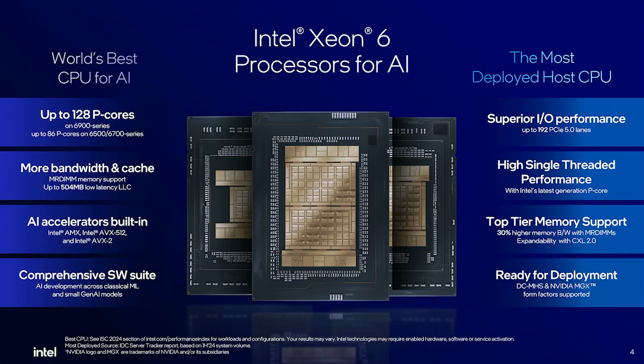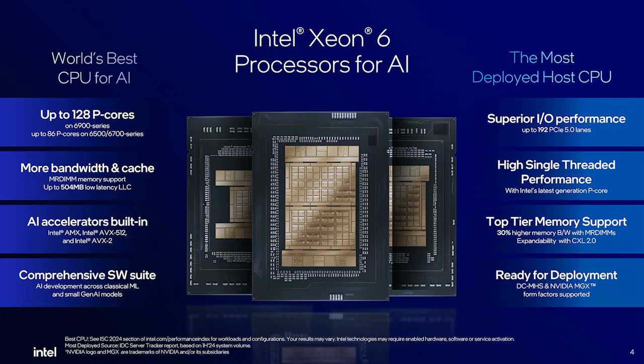There is also a smaller version of the CPU, shown on the left side of the image, which is the 6700 series or 6500 series. These P-core processors are equipped with AVX512 and AMX, which help you accelerate the matrix operations typically involved in the machine learning or deep learning models that people tend to use.